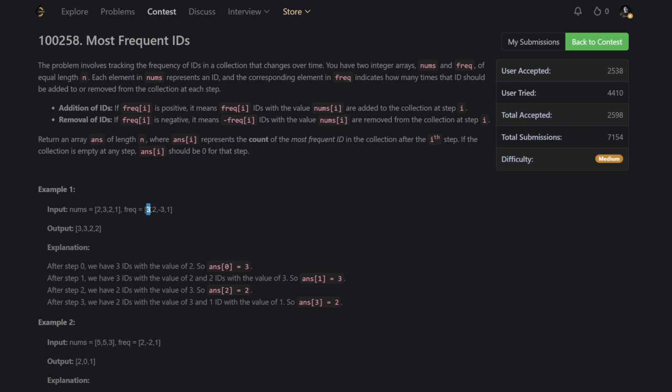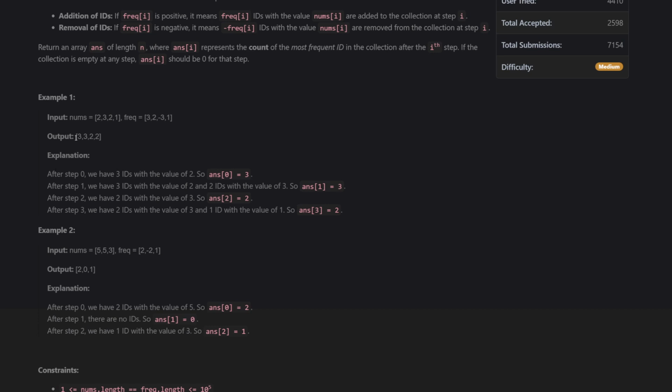Sometimes we add more, so 3 means we add 3, but sometimes we also remove. So 2 appears again here, but we remove 3 frequency from the results. It doesn't always increase, sometimes it decreases as well. Based on the frequency of appearance of the ID, we have to return the most frequent ID in the collection at that time.